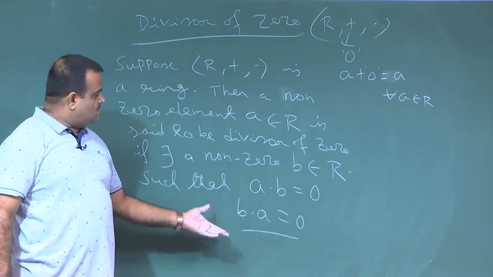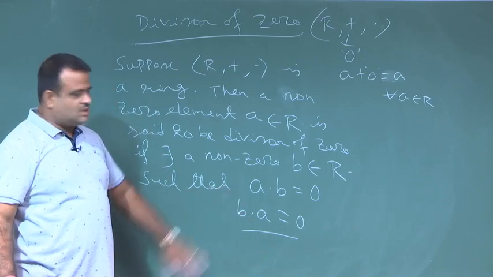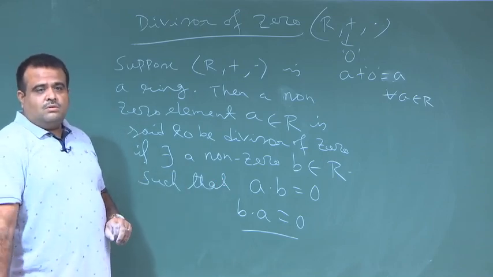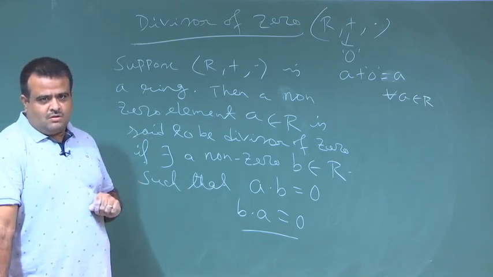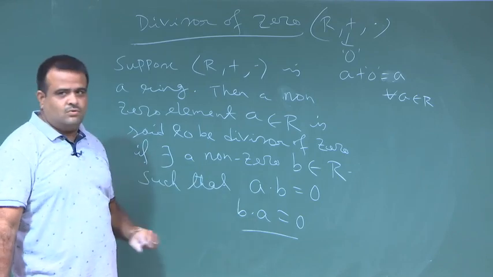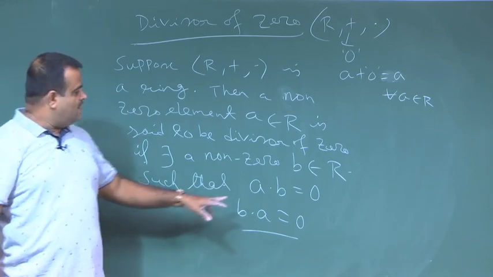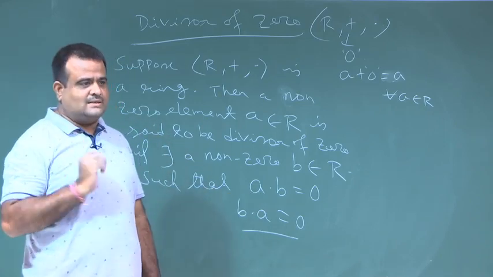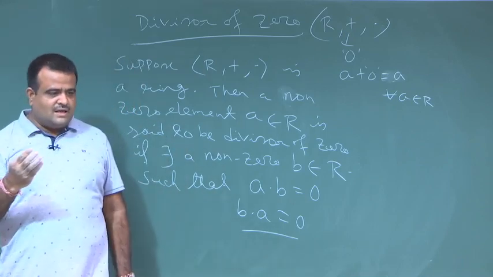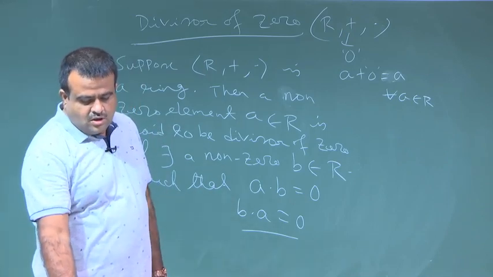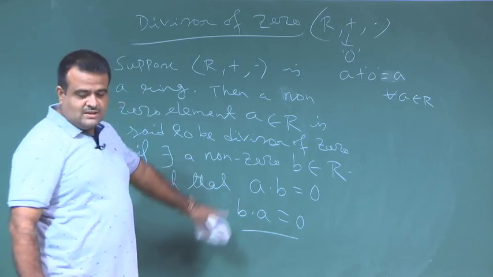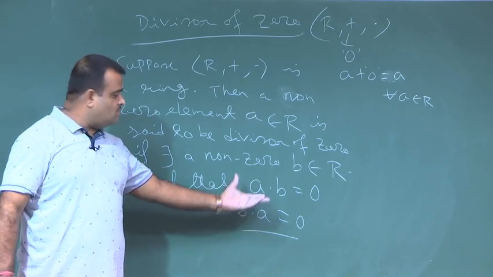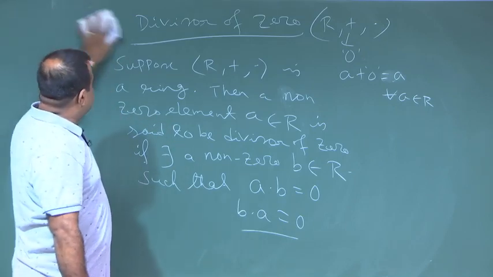But if dot is commutative, then both are the same, both divisors are the same. So A will be called a divisor of 0. A has to be non-zero, and there exists a B which is also non-zero such that A dot B is equal to 0. If such an A exists, then A is called a divisor of 0. So this is a left divisor and this is a right divisor. If this is a commutative ring, then both the divisors are the same. Now, we will take an example of a divisor.